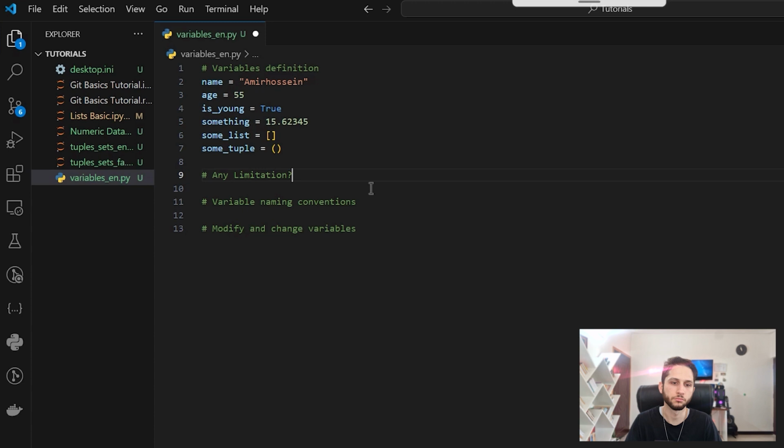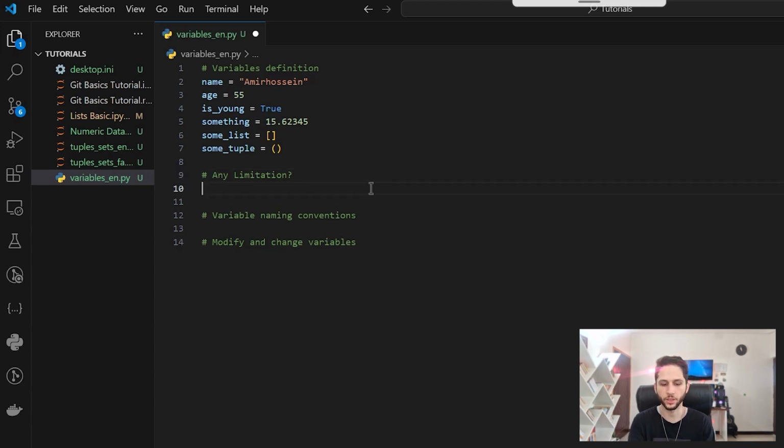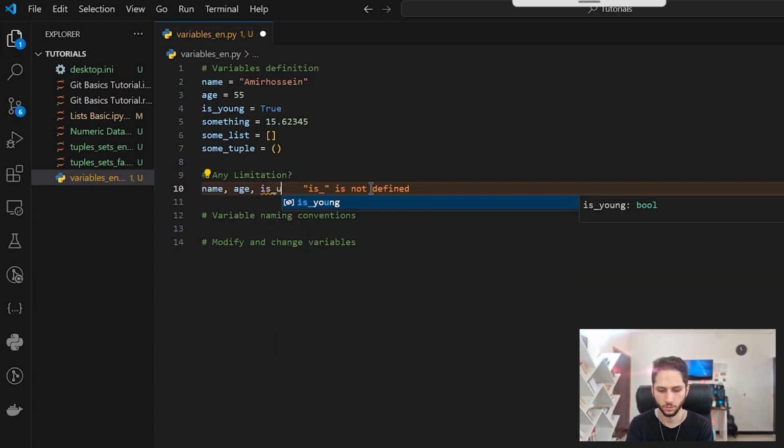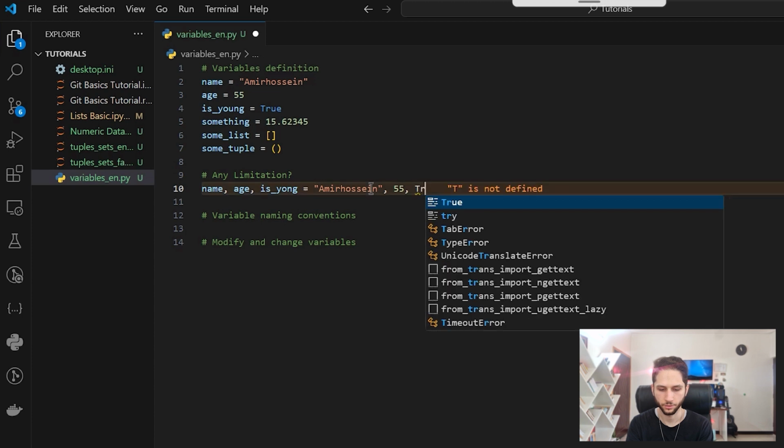And let's talk about this one too. We can define variables like this too. For example, name, age, is young. And we can say Amir Hossein, comma, 55, comma, true.